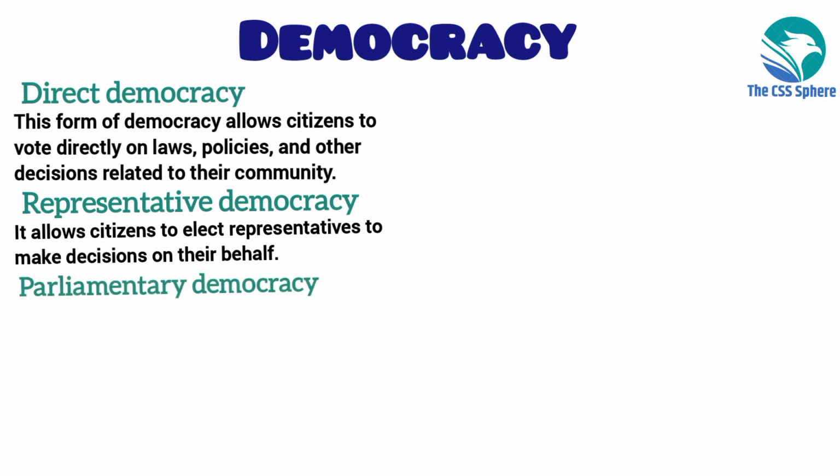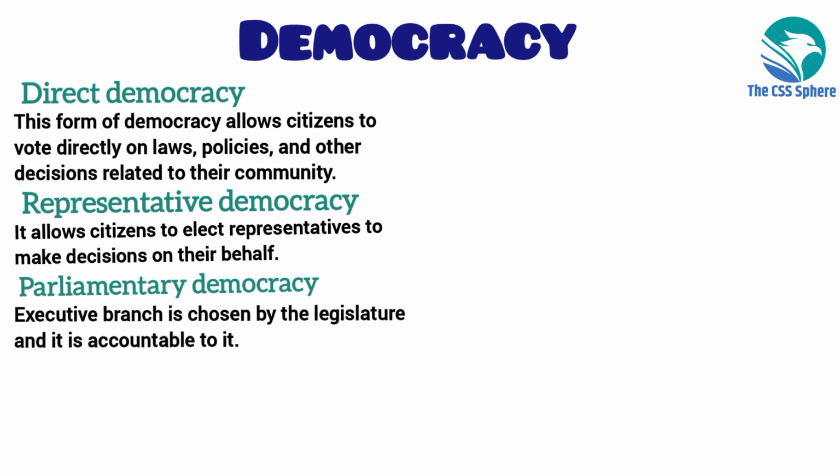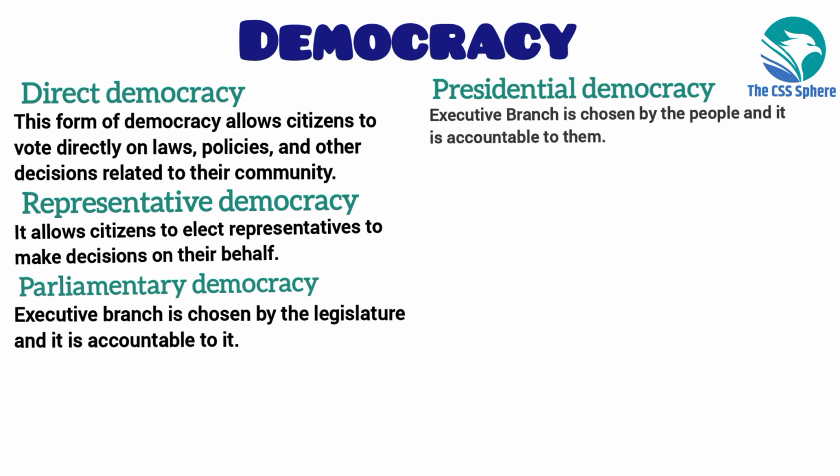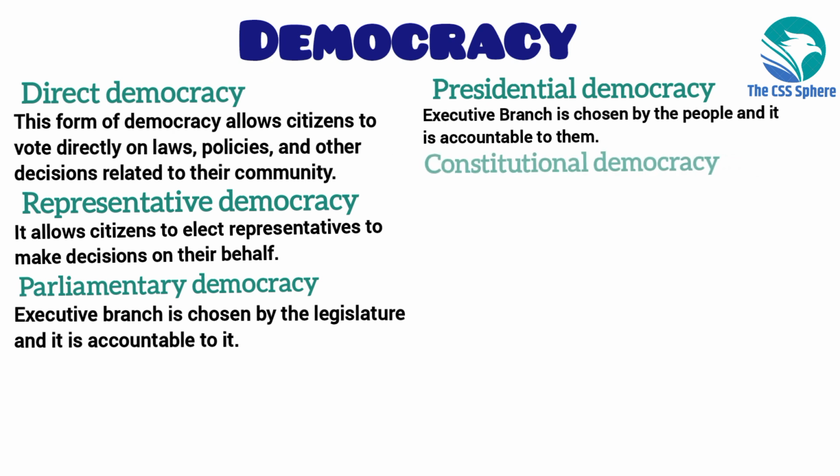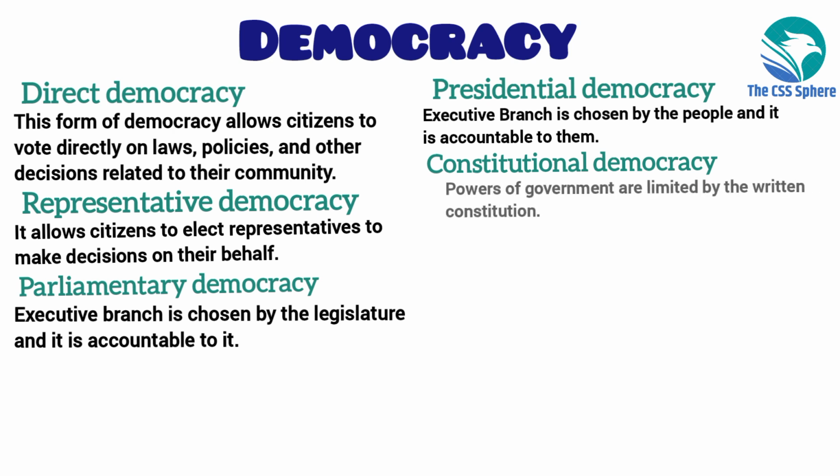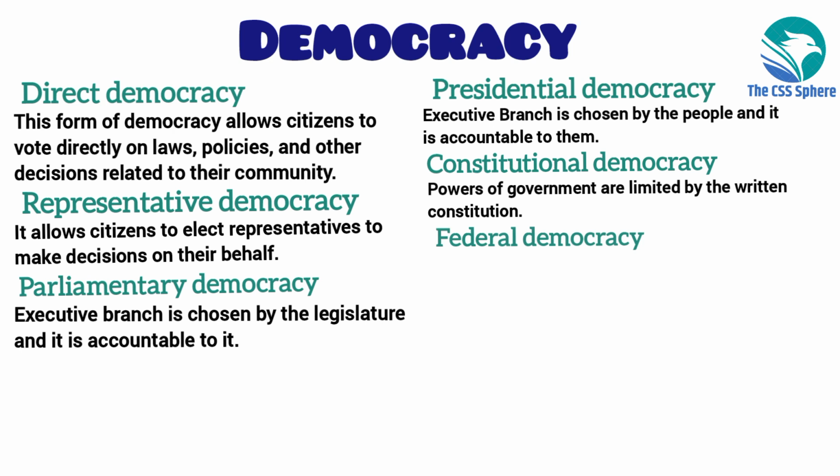A parliamentary democracy is a system of government in which the executive branch is chosen by the legislature and it is accountable to it. Number four, presidential democracy. A presidential democracy is a system of government in which the executive branch is chosen by the people and it is accountable to them. Number five, constitutional democracy. It is a system of government in which the powers of the government are limited by the written constitution. And the last one is the federal democracy. A federal democracy is a system of government in which the power is divided between the central government and the several regional governments or the unit governments.